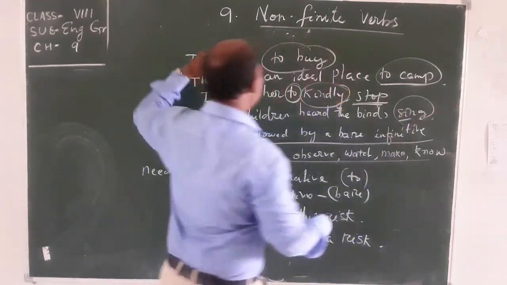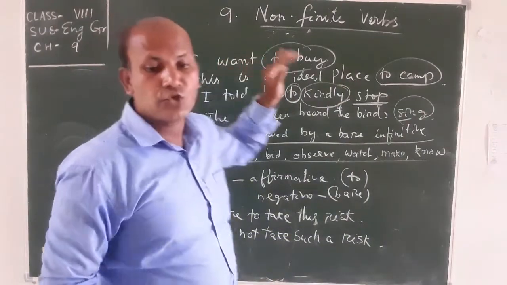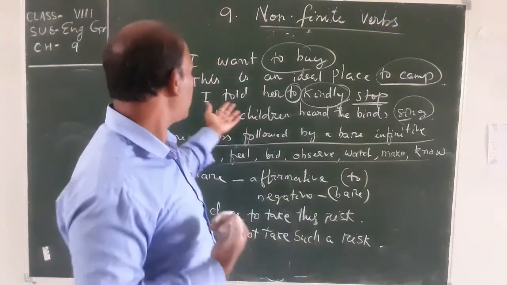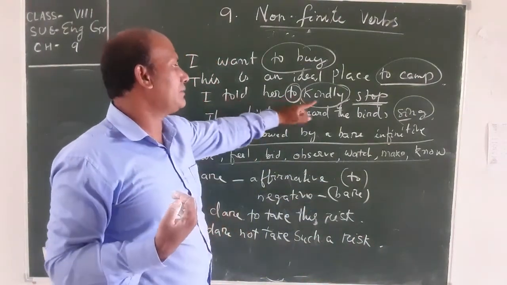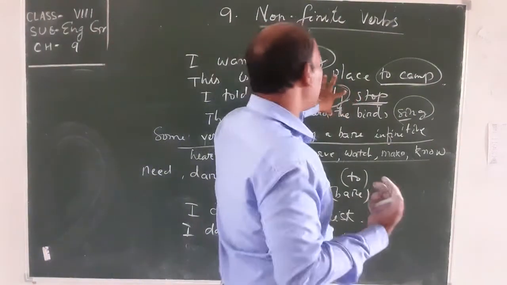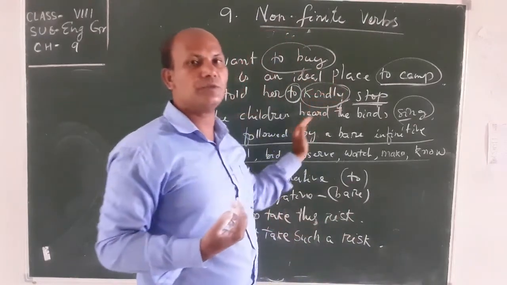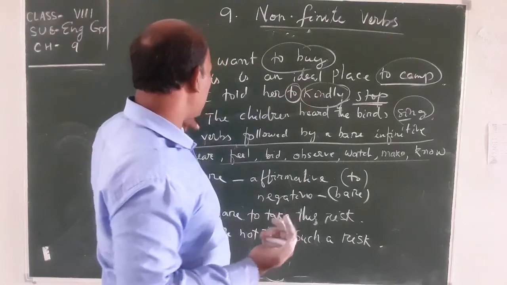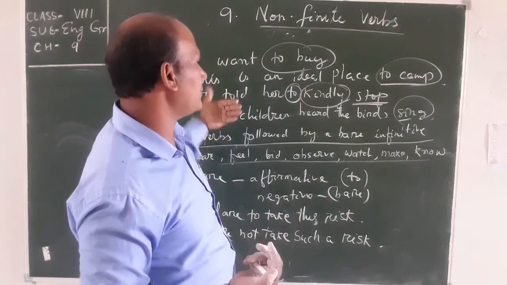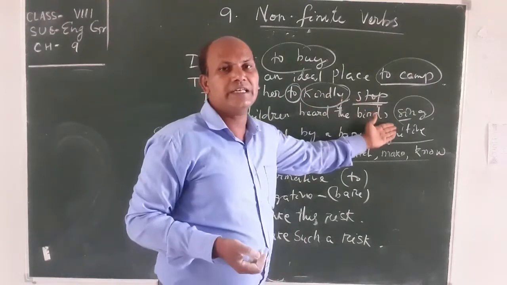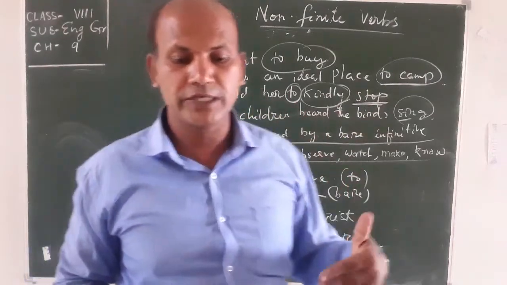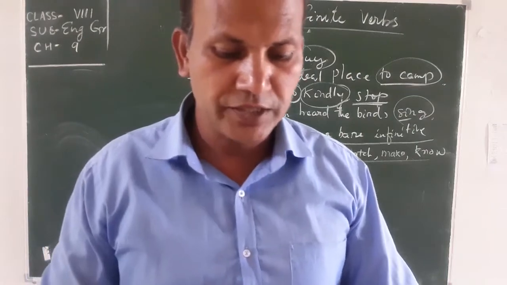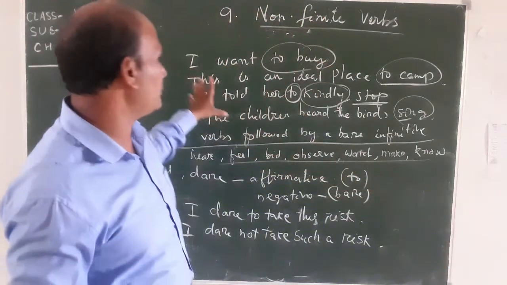See, in the first and second sentences, to plus infinitive is a full infinitive. But in the third one it is a split infinitive. Kindly has come between to and stop, so it is split. We can use English this way also. And the last one, the children heard the word sing. The infinitive without to can also be used. That is called a bare infinitive. So you have to know the different ways of using English.